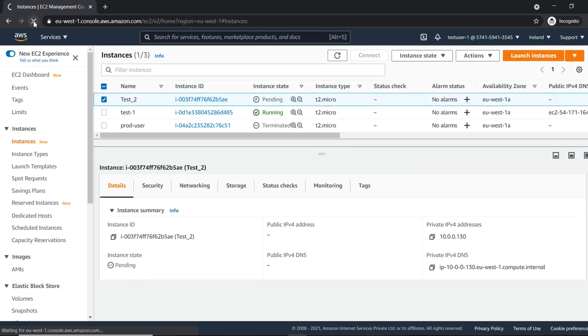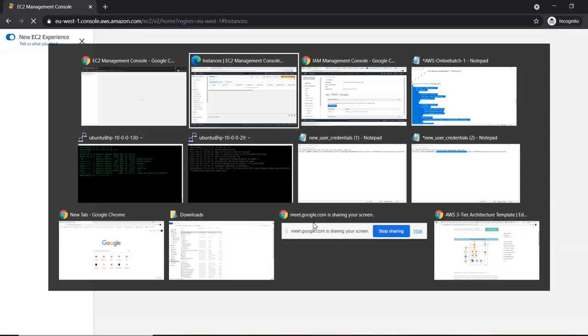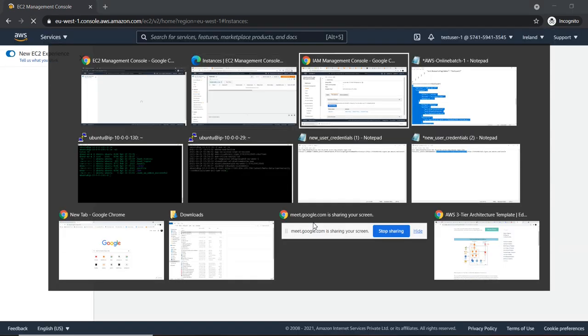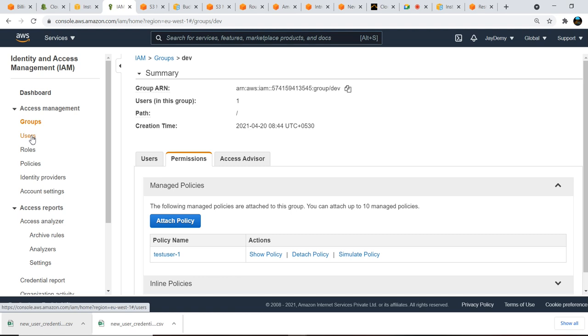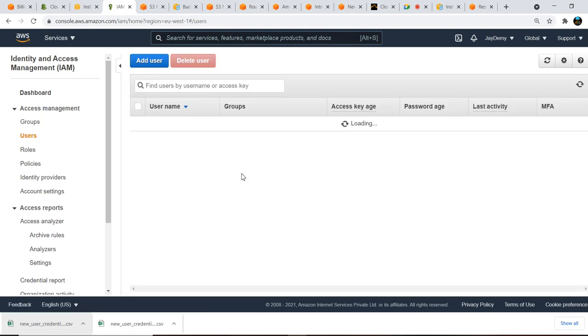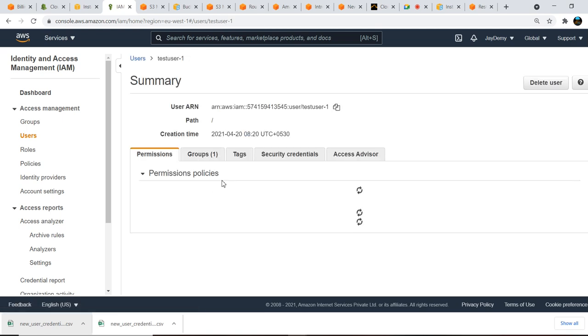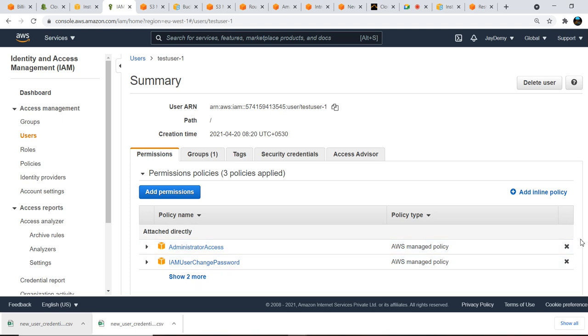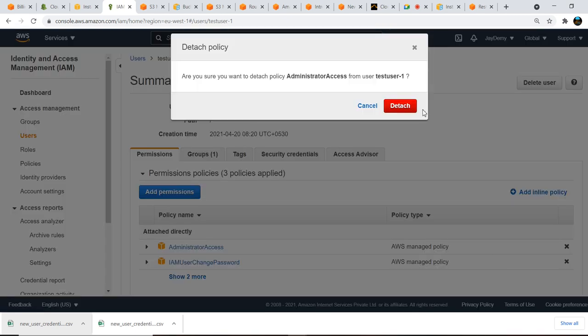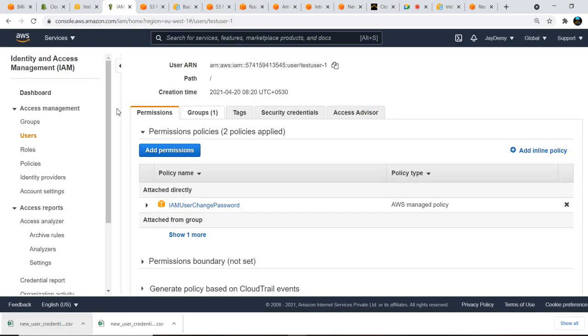I think I need to verify. Oh, come on. It's my bad. If you go to the users, I already gave the permissions at the user level. That's why I said give the permissions at only one group level, then it will be good. See, administrator access is there for these two guys. That is the reason both are stopping and starting the instances. It's my bad.